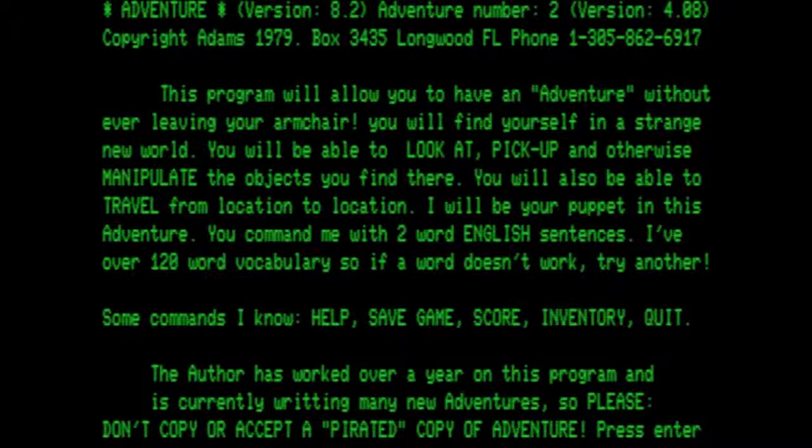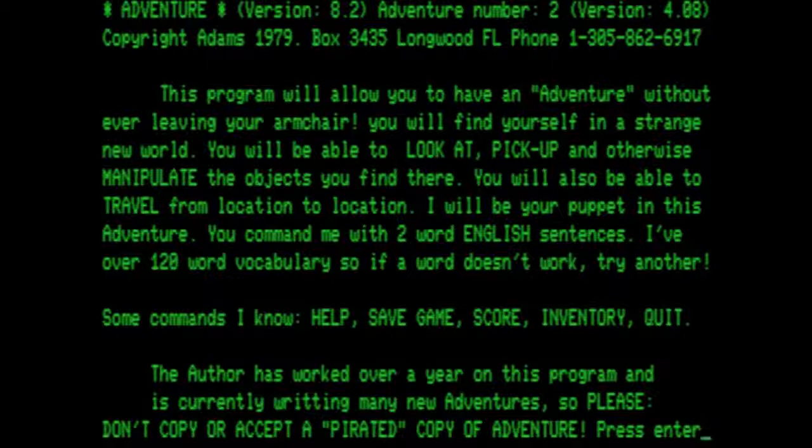Adventure, version 8.2, Adventure number 2, version 4.08. Copyright Adams, 1979, Box 3435, Longwood, Florida, phone 1-305-862-6917. This program will allow you to have an adventure without ever leaving your armchair. You will find yourself in a strange new world. You will be able to look up, pick up, and otherwise manipulate the objects you find there. You will also be able to travel from location to location.